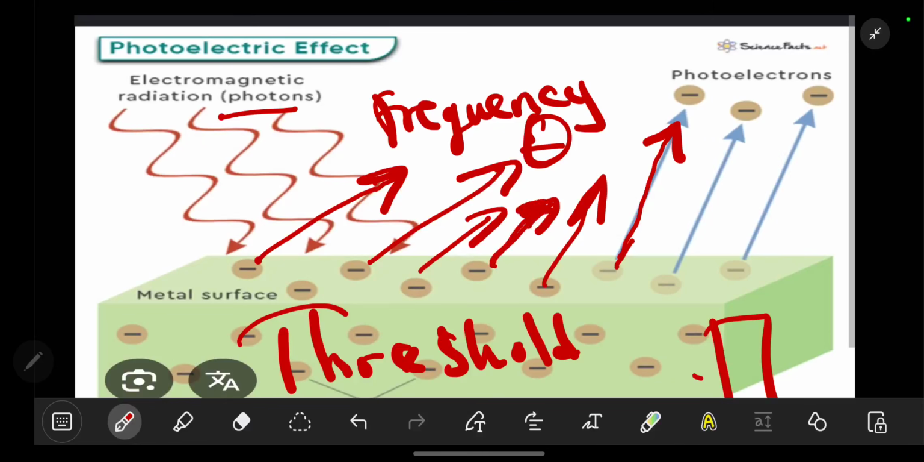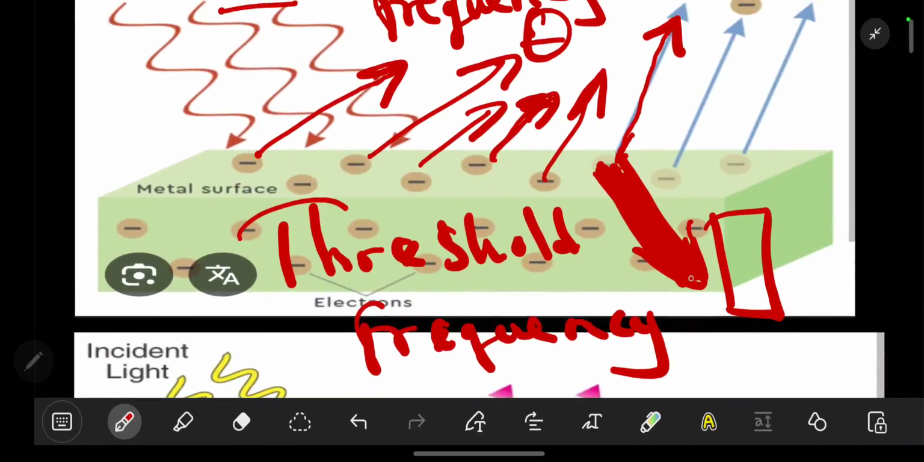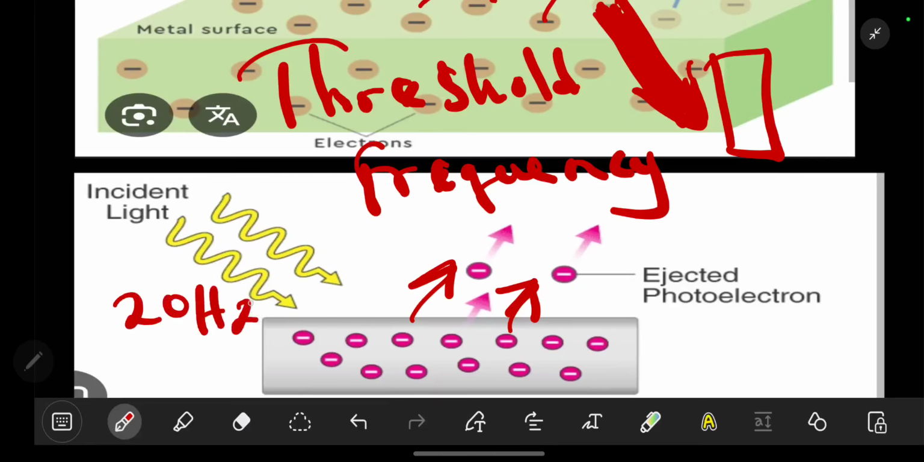This is studied because if you have very, very bright light, but it has a low frequency below the threshold frequency, it will not be able to eject electrons. Electrons are only removed if the frequency reaches the threshold frequency. For example, if it is 20 Hz, then 20 Hz can eject an electron even if the light is dim.